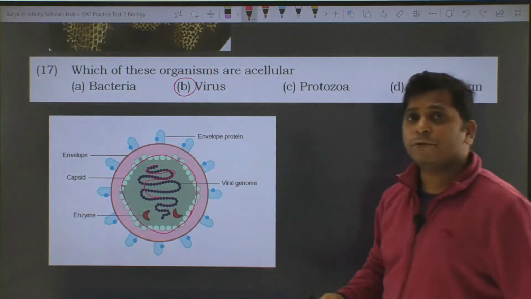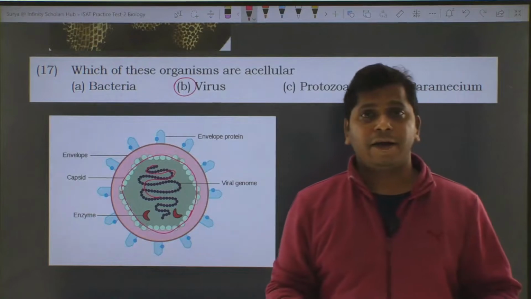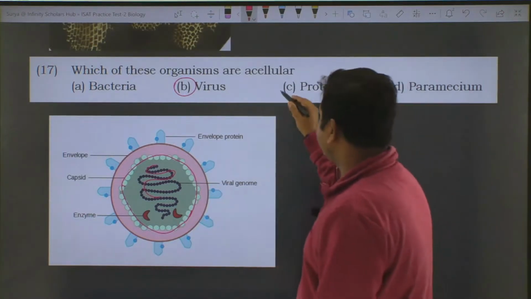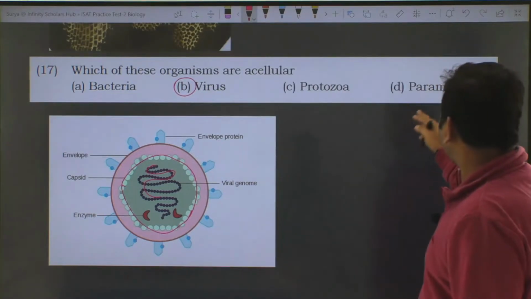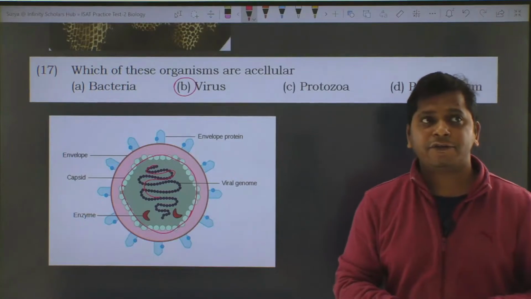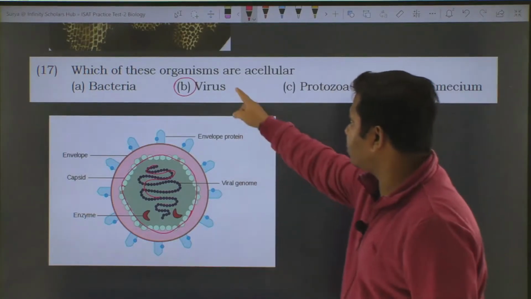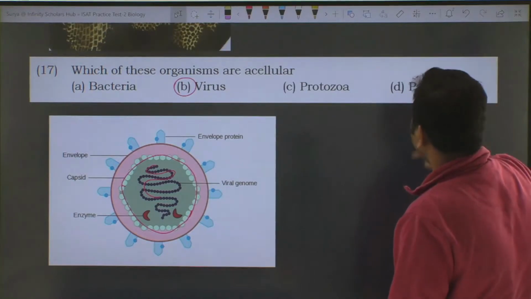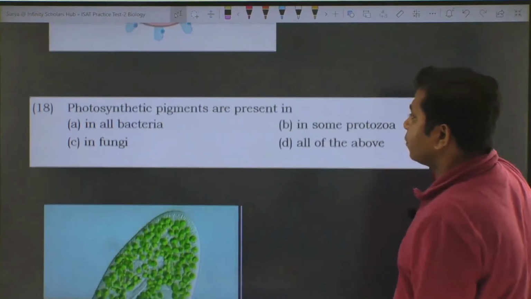Protozoa are living organisms, like amoeba belongs to this particular group, protozoa. So this cannot be the option. Paramecium is also a unicellular organism, so this is a cell-based organism too. So virus is going to be the answer for this one. Let's look at the next option.